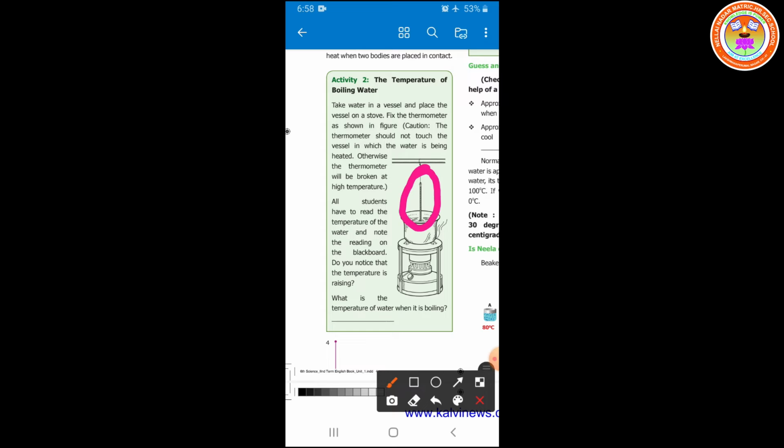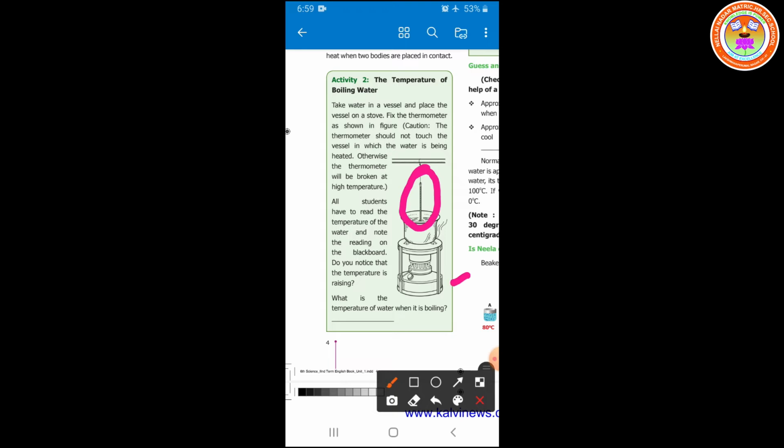A very important point to notice: the thermometer should not touch the vessel in which the water is being heated. If the thermometer touches the vessel, it will be broken at high temperature. All students have to read the temperature of the water and note the reading on the blackboard. But now we cannot do that, students. You need not try it yourself; just listen to the activity.